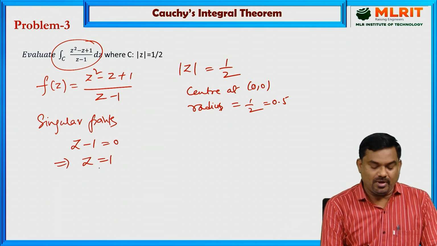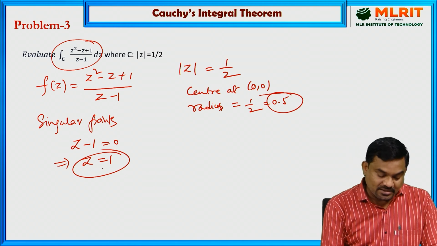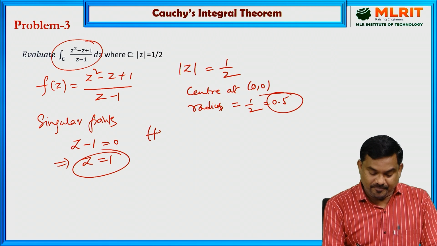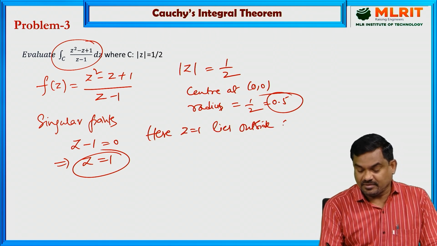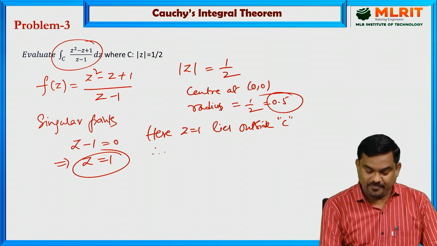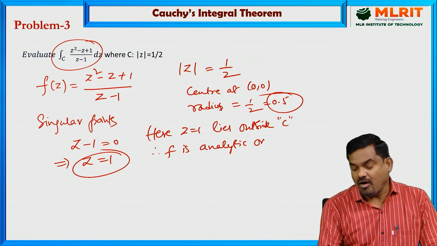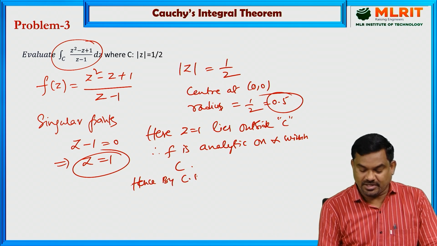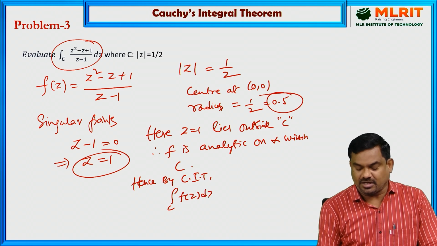So z equal to 1, and here the radius is half, 0.5, and this point z equal to 1 lies outside that circle. Therefore f is analytic on and within the given curve C. Hence, by Cauchy's integral theorem, the line integral of f of z dz along the curve C is 0.